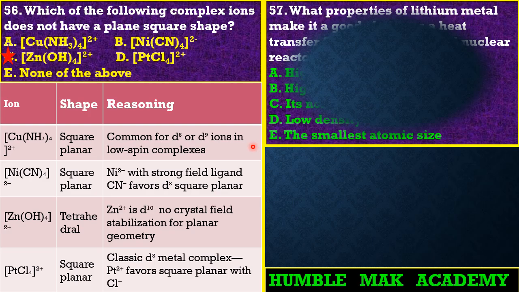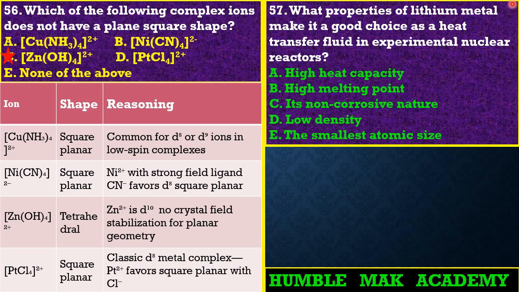Now question 57, guys, reads: what property of lithium metal makes it a good choice as a heat transfer fluid in experimental nuclear reactors? So friends, the best option here is option A. It has a high heat capacity. Now let's look at option B. Option B is saying high melting point. No, guys, it is not a property that makes it a good heat transfer fluid. Melting point and boiling point have nothing to do with the transfer mechanism of a substance.